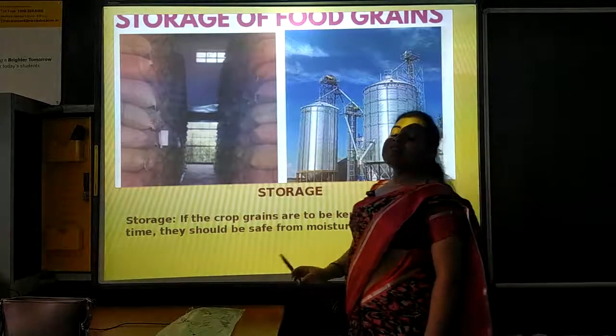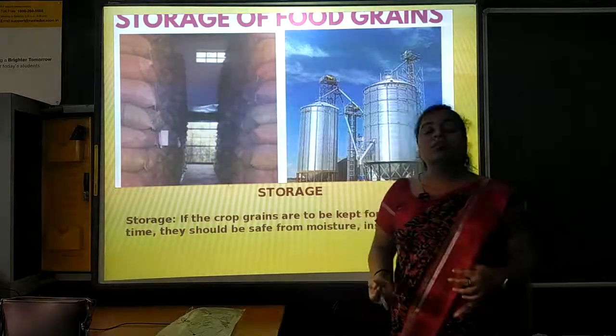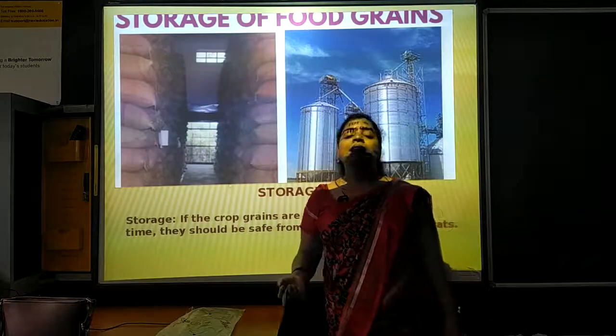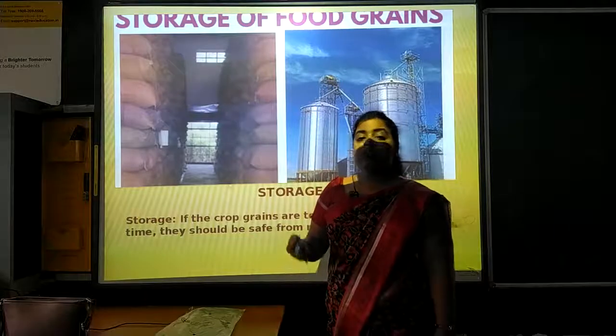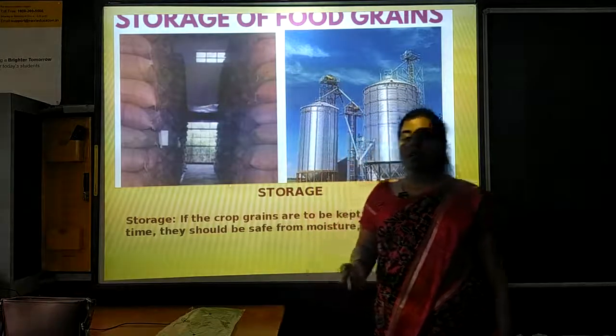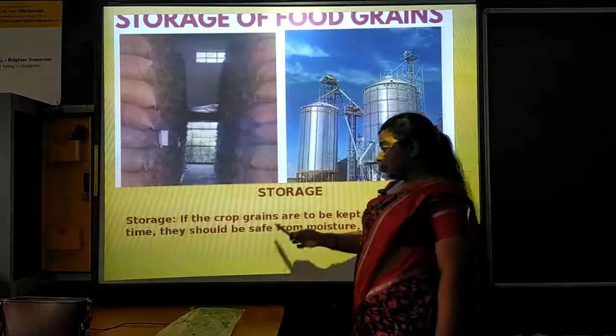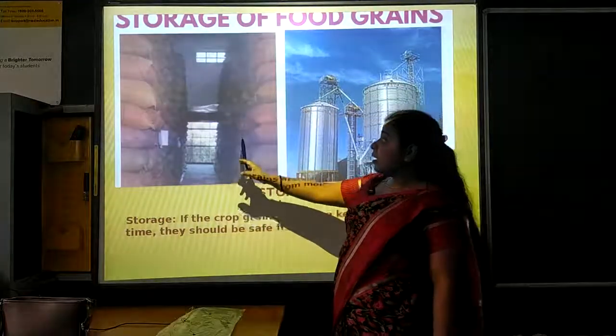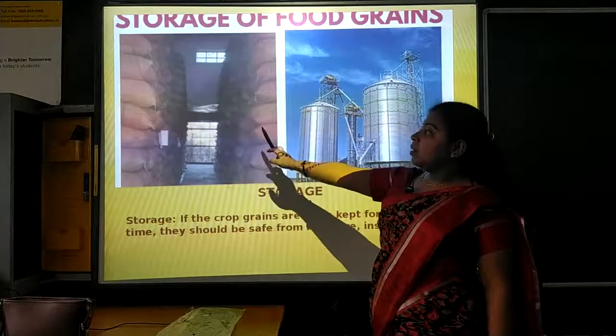Why do we need to store the food grains? How should the food grains be kept so that they remain safe for a longer time? There are two ways by which we can keep our food grains safely.